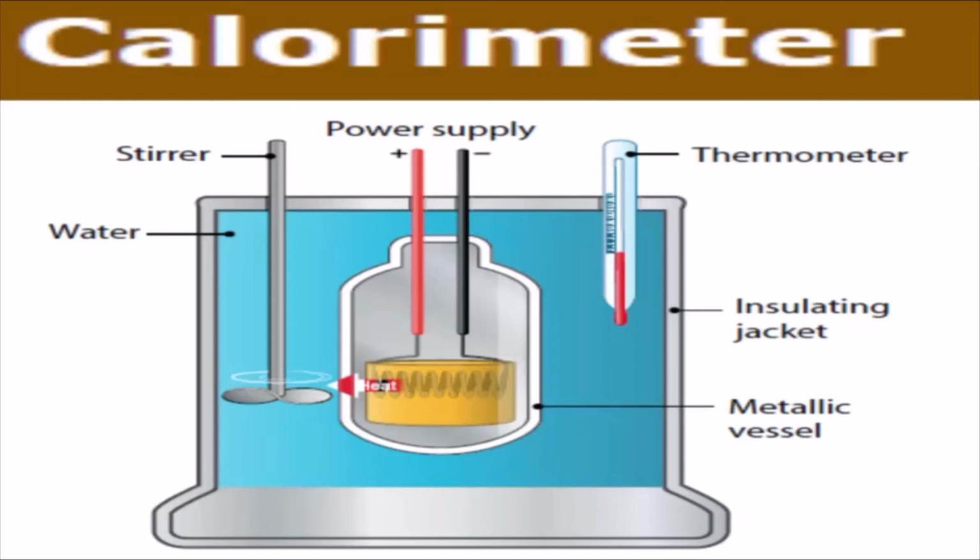There are two holes in it. Through one hole, a thermometer is inserted to measure the temperature of the contents. A stirrer is inserted through another hole for stirring the contents in the vessel. The vessel is filled with liquid, which is heated by passing current through the heating element. Using this device, we can measure the heat capacity of the liquid in the container.